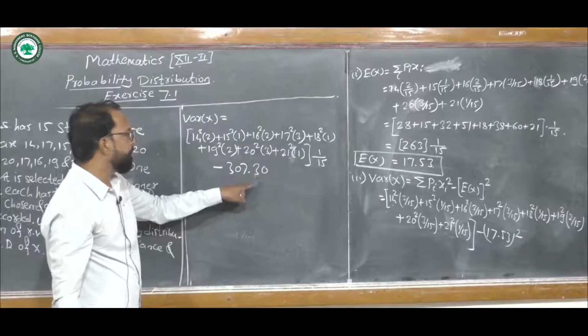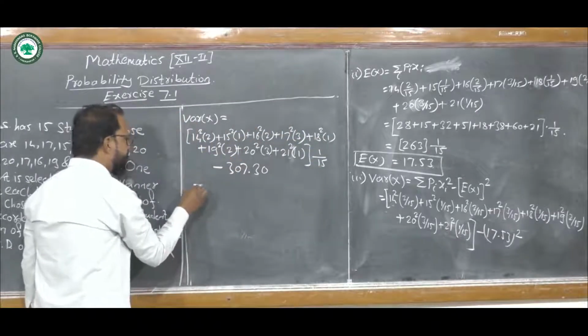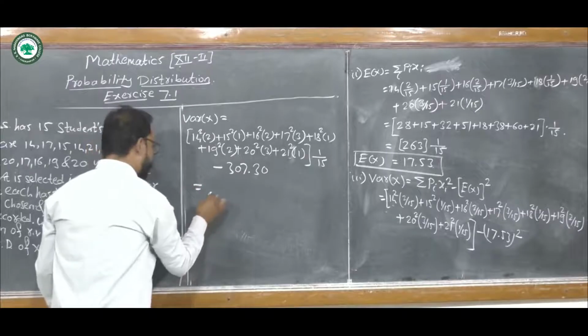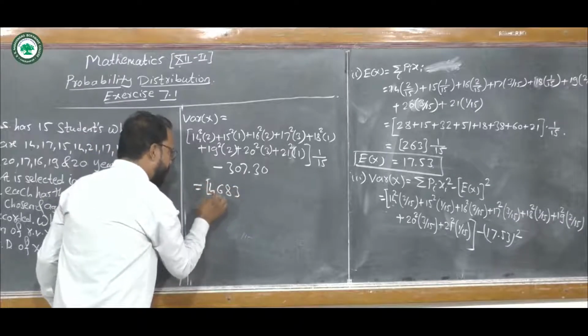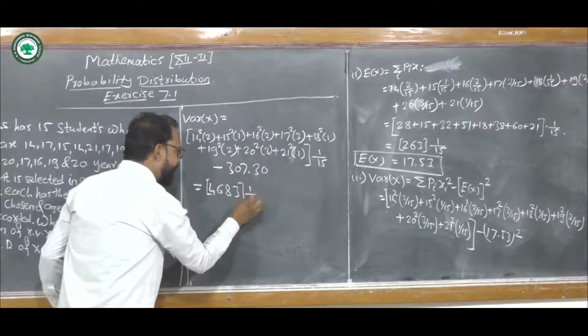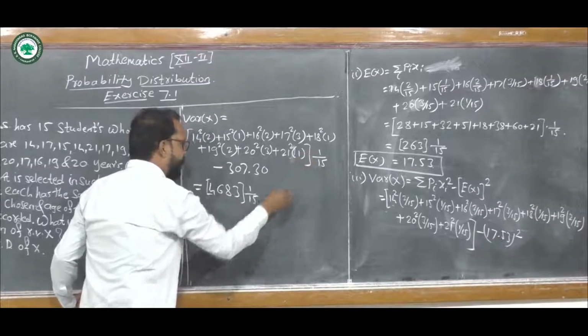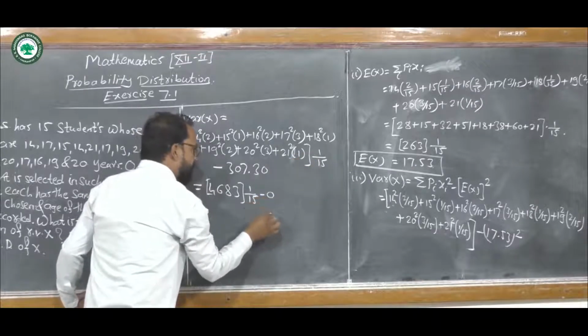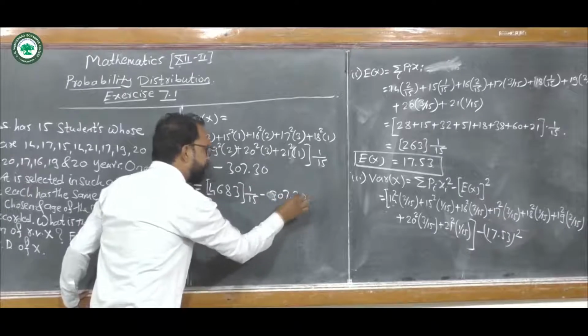Now if we make this calculation, squaring and adding, this sum is found to be 4683. So we get 4683 multiplied by 1 upon 15, minus 307.30.